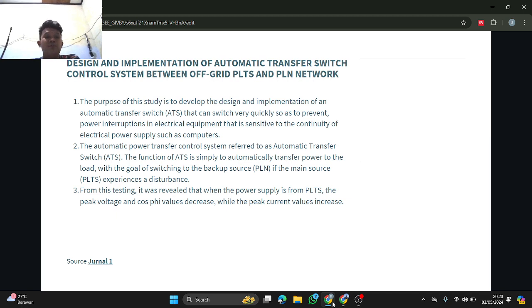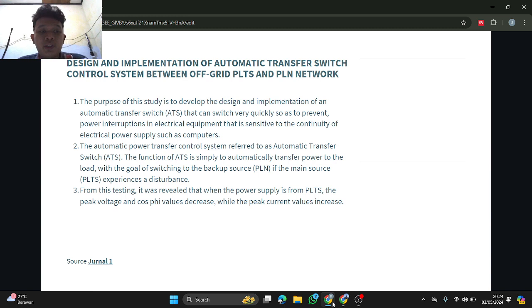The second journal is about the design and implementation of an automatic transfer switch control system between an off-grid PLTS and the PLN network. The purpose of this study is to develop the design and implementation of an automatic transfer switch, ATS, that can switch very quickly so as to prevent power interruption in electrical equipment that is sensitive to the continuity of electrical power supply, such as computers.